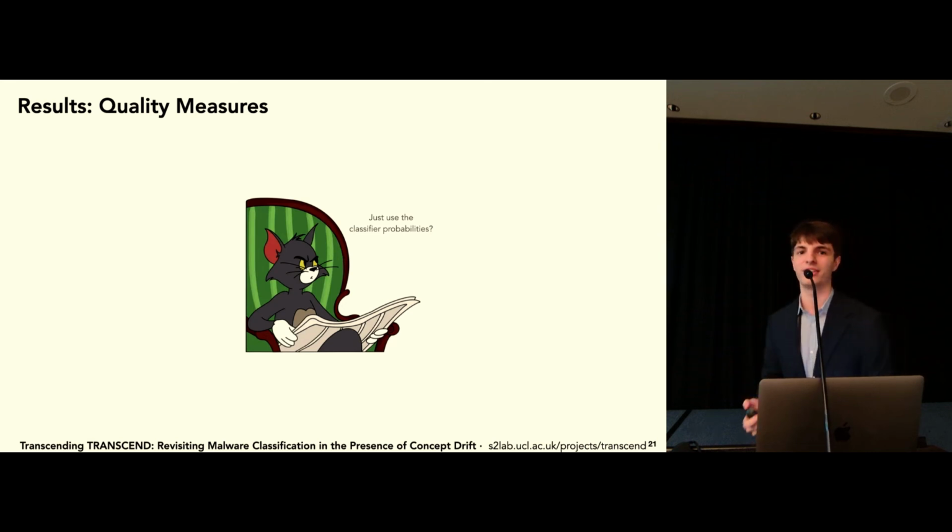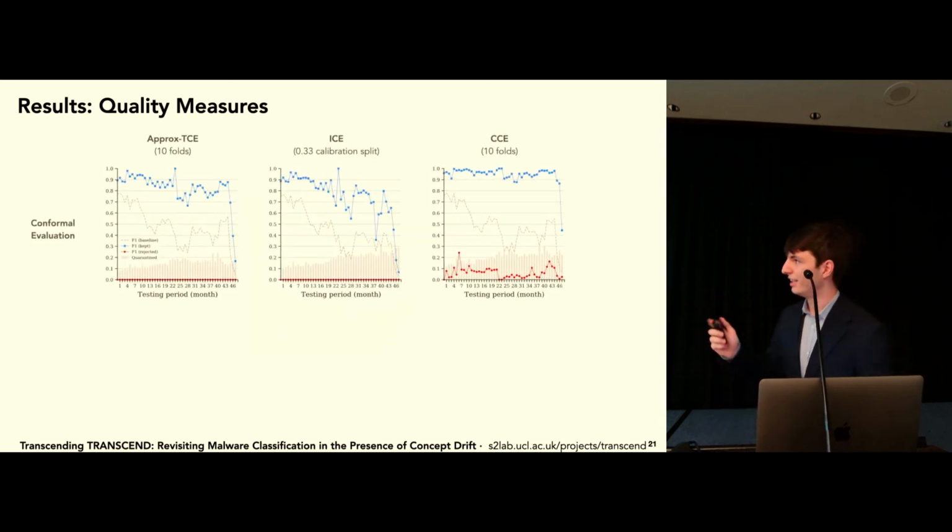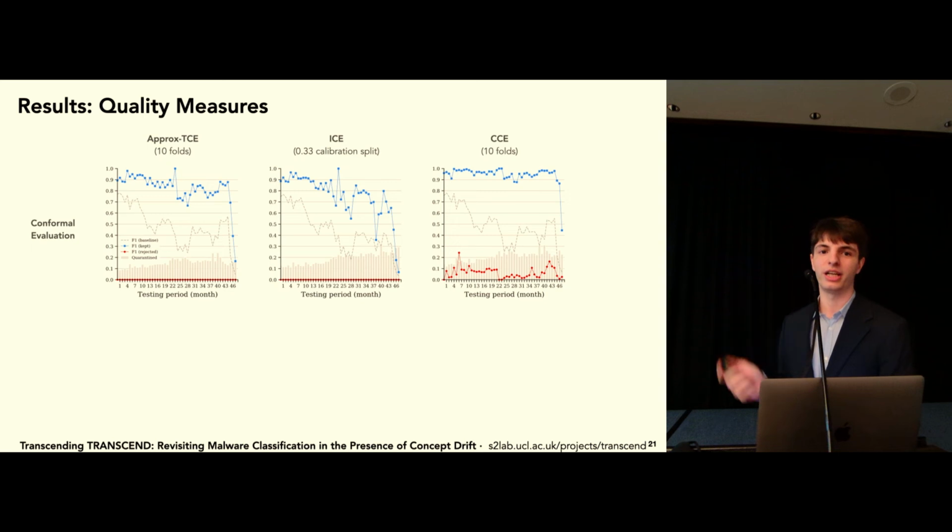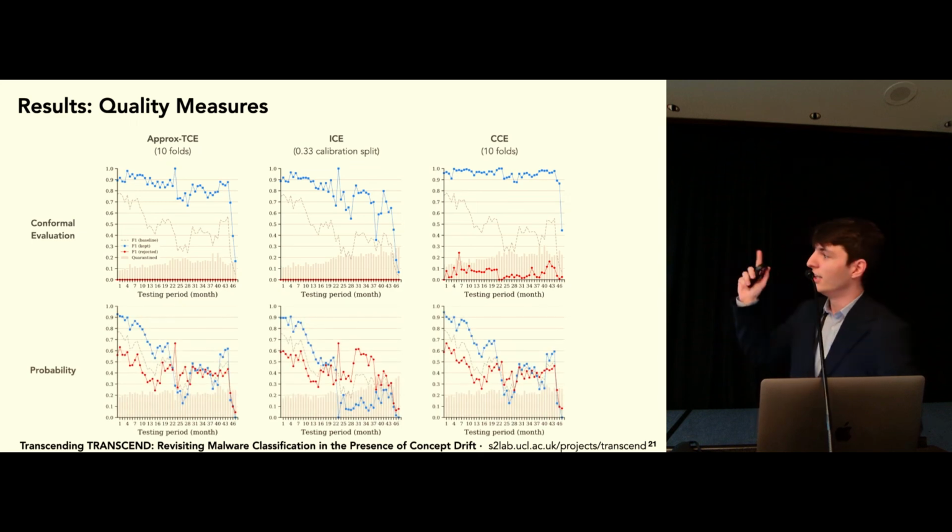So now, you may tell me, okay, Federico, this is very cool, but we already have probabilities built into the classifier, so why don't we just use those? Well, let's have a look. So the top row is what I just showed you before, and we can compare them with just using the built-in probabilities of the classifier. So here is the results for the probabilities of the classifier.